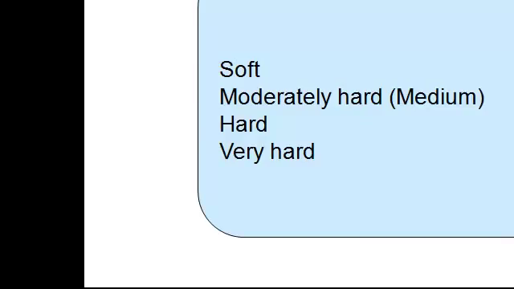Now we enter into the topic of hard water. This is more of a concern for industries, because we know very well that when you take the water, you can see a white precipitate settling down, and especially when you boil the water, you can observe this white precipitate forming as scales. And what is the reason for that white precipitate? Here we have two different types of salts present in the water, calcium and magnesium.